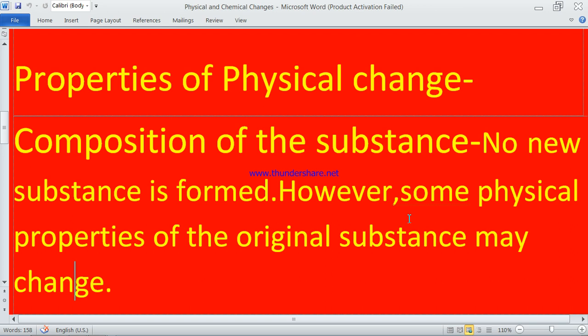The substance itself does not change, but as the name suggests, the physical property of the substance may change, and the physical property of the substance can also be brought back. That's why most of the physical changes are reversible changes.